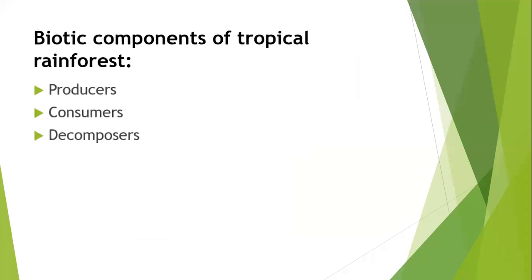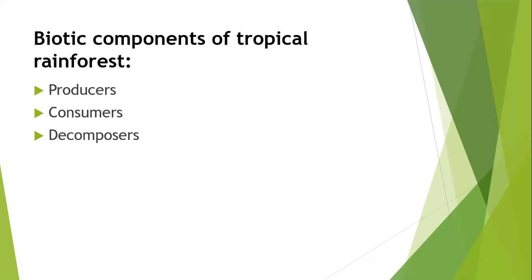Now, according to latitude there are three major types of forest: tropical, temperate, and boreal forest. We will discuss here the biotic components of the tropical forest as it has the maximum diversity. In this we will study the producer, consumer, and decomposer.